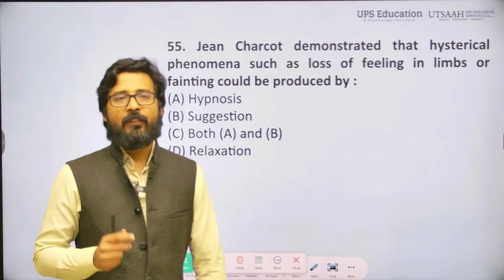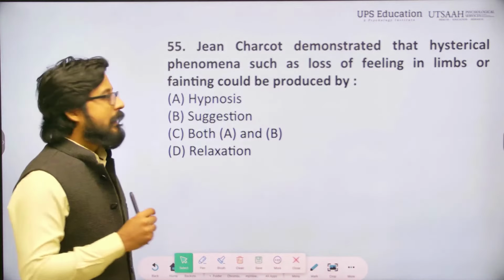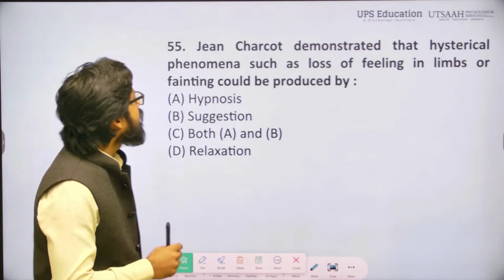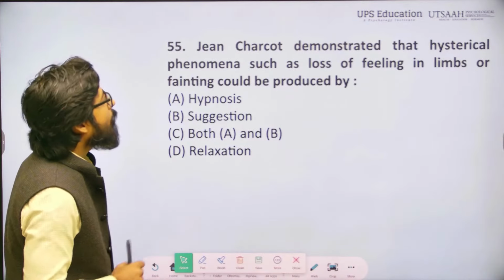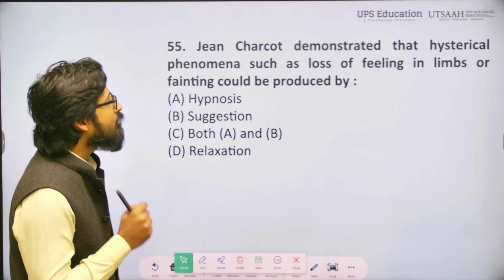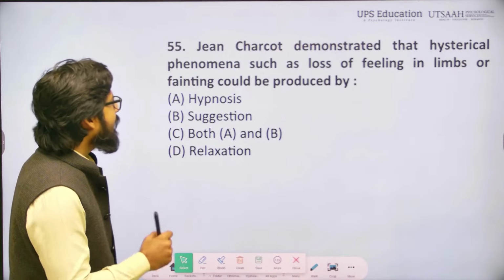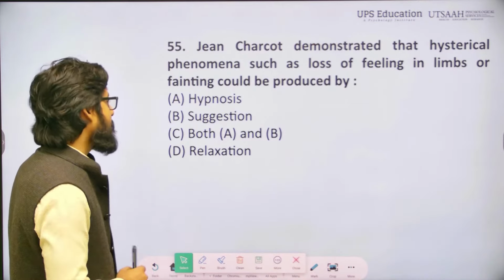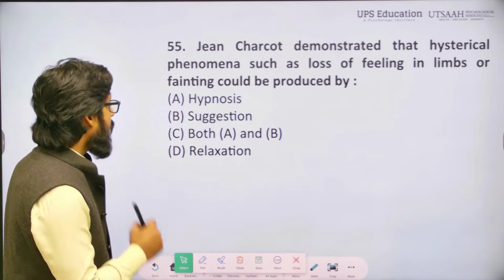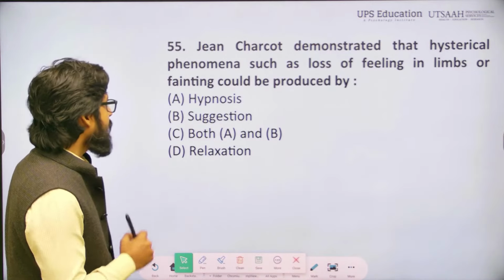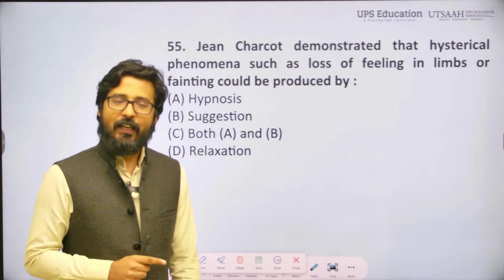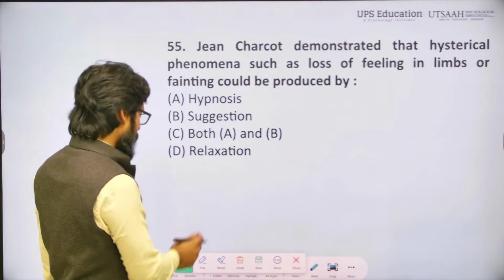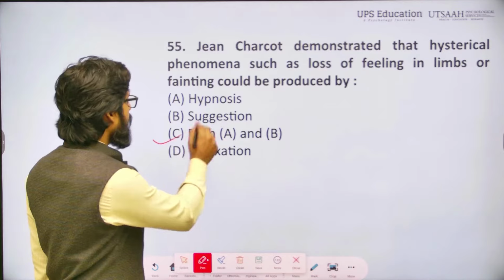Here you can see, Jean Charcot demonstrated that hysterical phenomena such as loss of feeling in limbs or fainting could be produced by: option A, hypnosis; option B, suggestion; option C, both A and B; and D, relaxation. And the correct answer is C, both A and B.